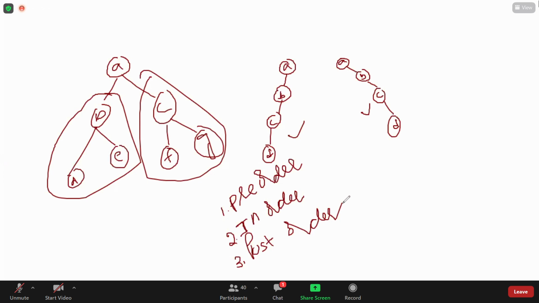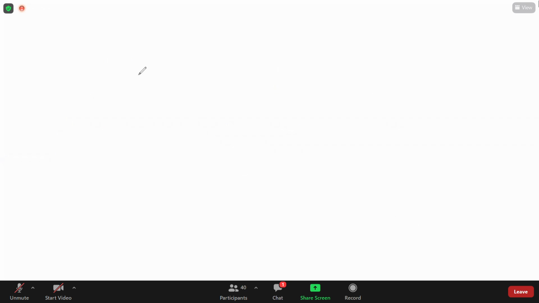So for tree traversals we have three different types: pre-order, in-order, and post-order. Pre-order means visiting the root node first, then the left subtree, and then the right subtree. In-order means visiting the left first, root next, and then right. Post-order means left, right, and root. In our daily life, we use in-order. I'll show you why we use in-order with a simple example.